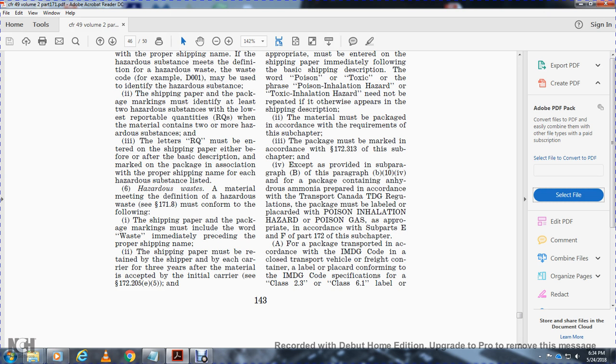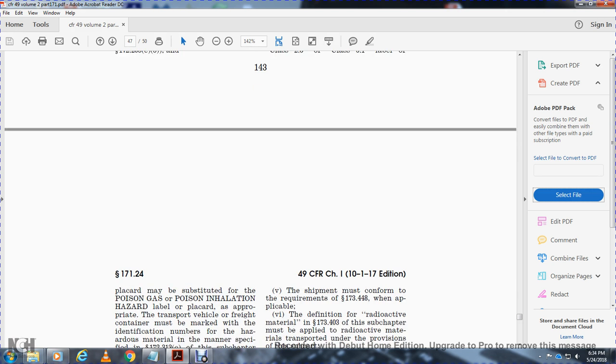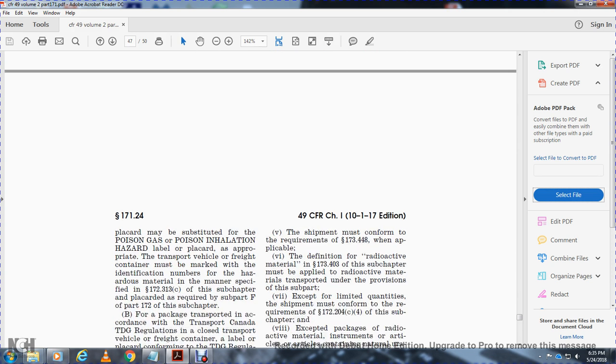Alright, for a package transported in accordance with the IMDG code and enclosed in a transportation vehicle or freight container labeled and placarded in conformance with the IMDG code, the specification for the Class 2, 2.3 and 6.1 label or placard may be substituted for the poisonous and poison inhalation hazard label and placard appropriate for the transportation vehicle or freight container marked with the identification number of the hazardous material in the manner specified in 172.313C of the subchapter. The placard is required in subpart F of part 172 of the subchapter.